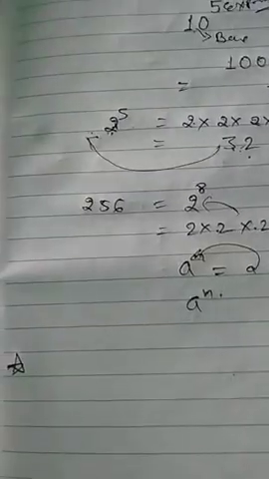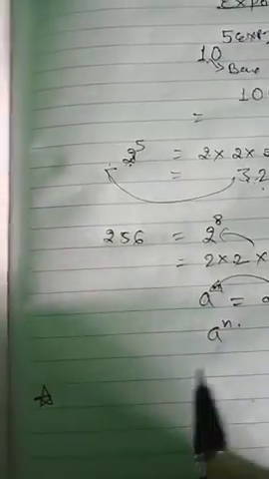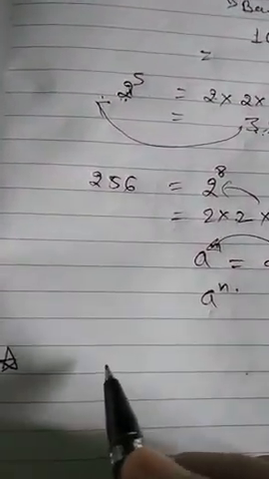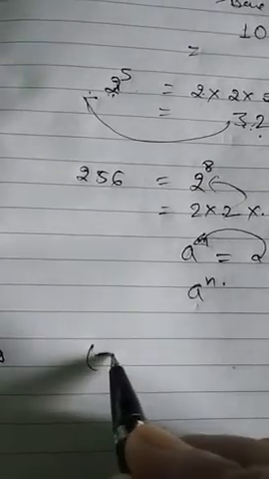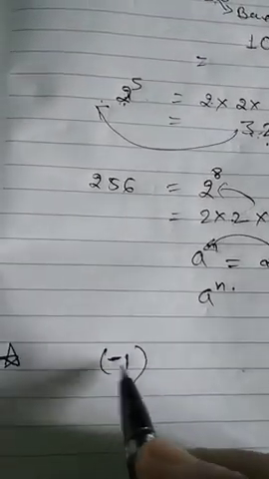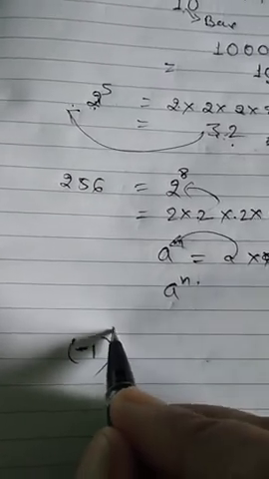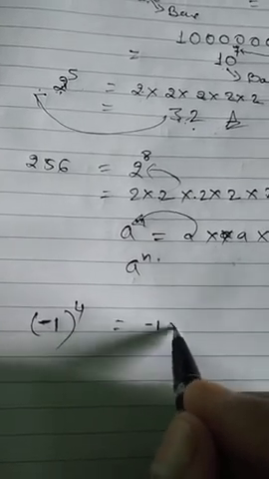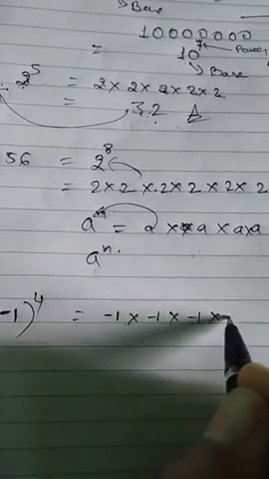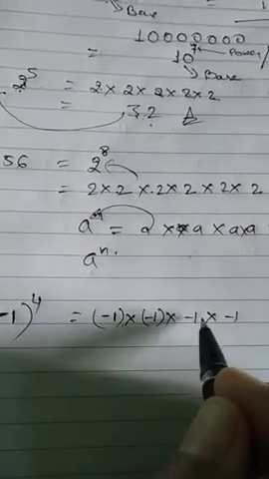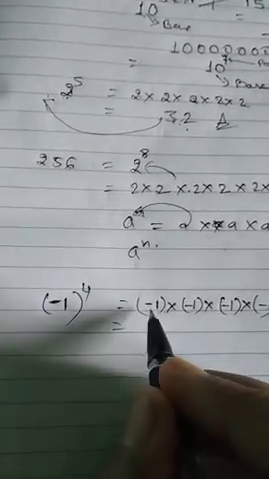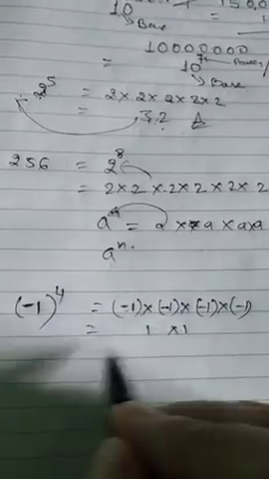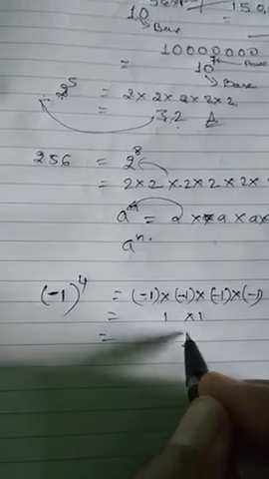Now, a very important thing, students: you have to understand it properly and always keep it in your mind. Whenever I take a negative number, suppose minus 1, and its power is even, like minus 1 to the power 4, 4 is an even number. So what will you write? Minus 1 into minus 1 into minus 1 into minus 1, 4 times. Multiply: minus minus is plus 1, minus minus is plus 1, so we get the answer plus 1.